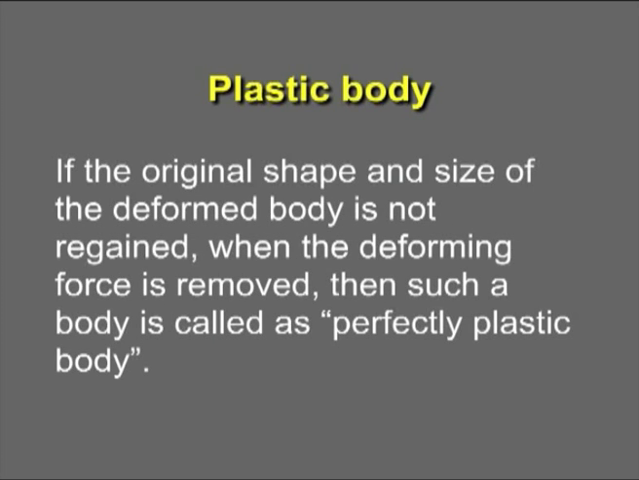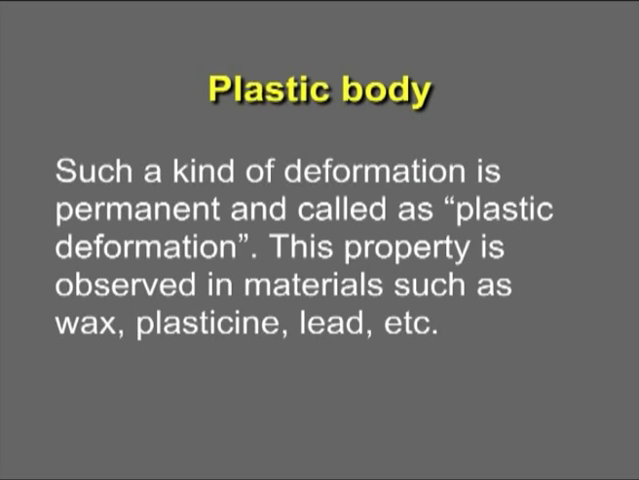If the original shape and size of the deformed body is not regained when the deforming force is removed, then such a body is called a perfectly plastic body. Such a kind of deformation is permanent and called plastic deformation. This property is observed in materials such as wax, plasticine, lead, etc.